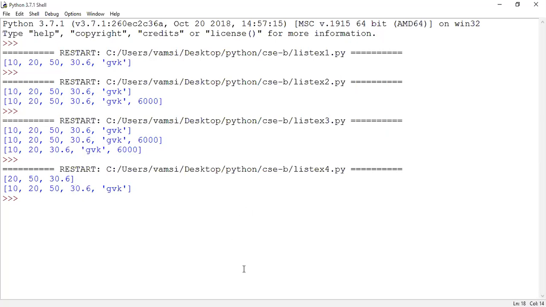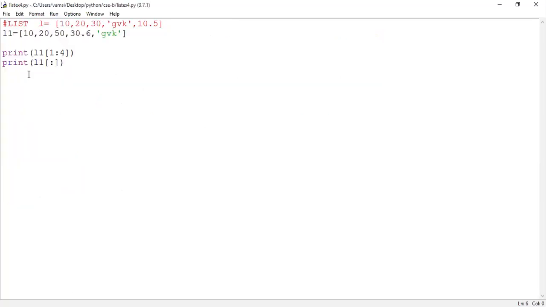So go to the code window. Are you able to see the code window here? Now when I'm mentioning the end index here, suppose I'm mentioning it as 4, can anyone guess the output of this program? 10, 20, 50, 30.6. So it displays up to 30.6, isn't it? Yes, sir.